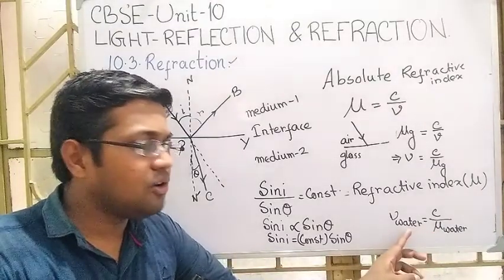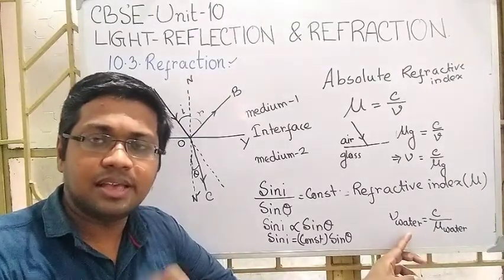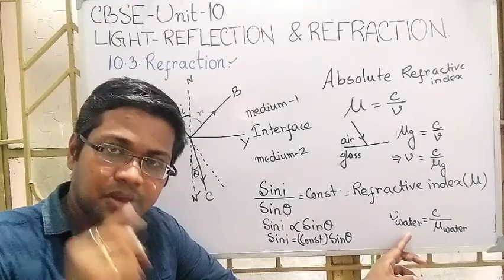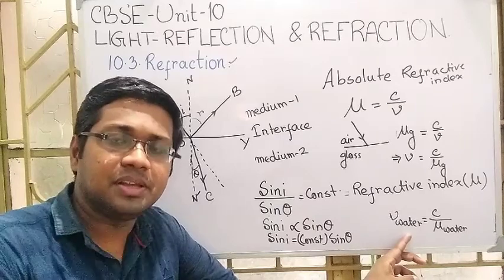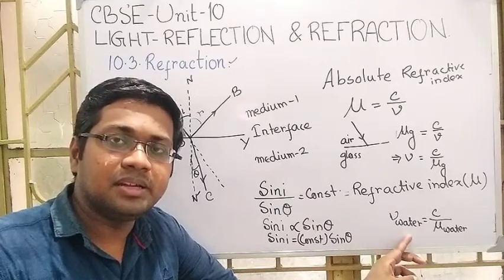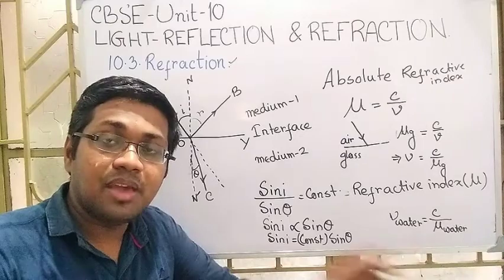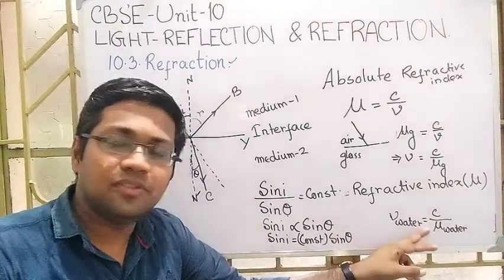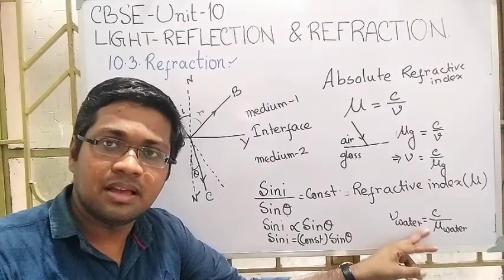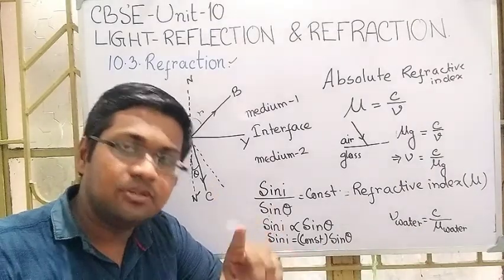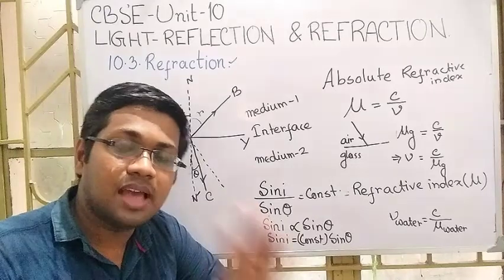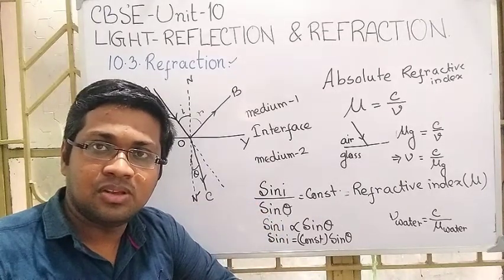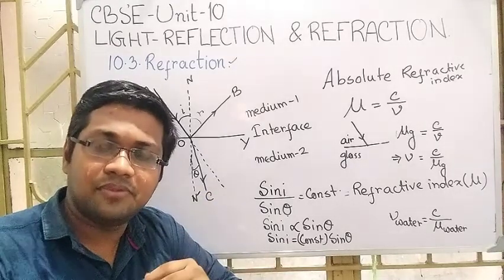So the speed of light in water is less than that in air. So whenever the light enters into a medium, its speed decreases. And by how much it will decrease is obtained from the refractive index. And the refractive index for a particular medium is constant. It will never change. So this is the thing about refraction.